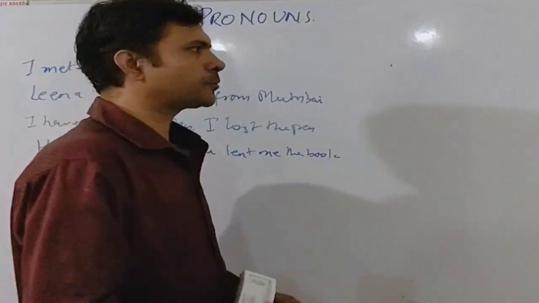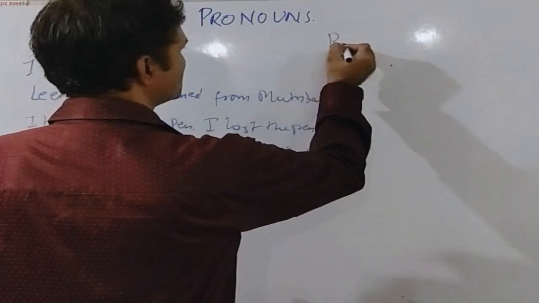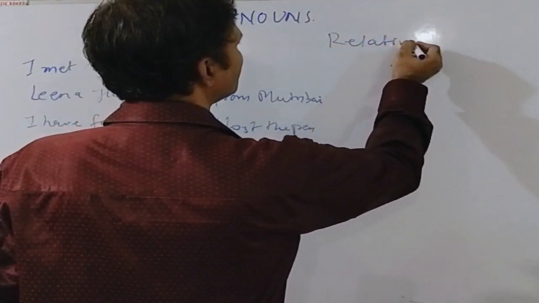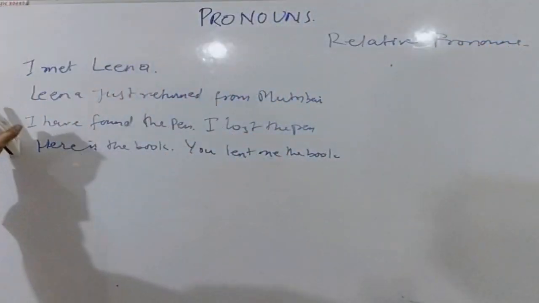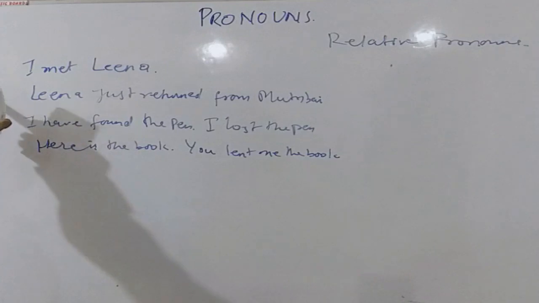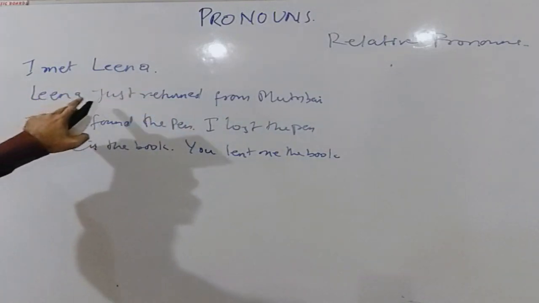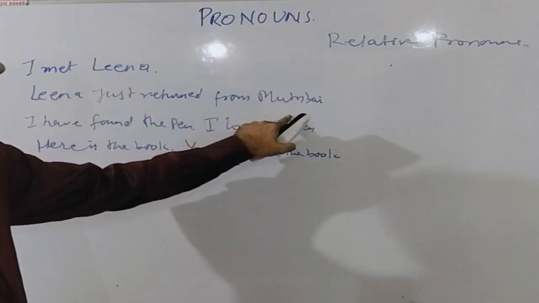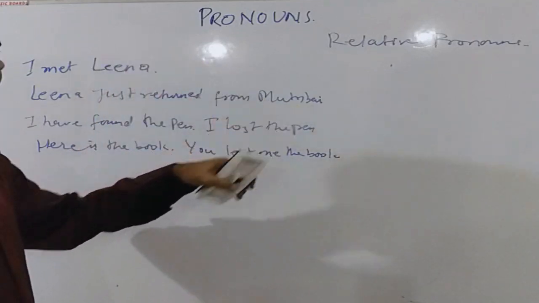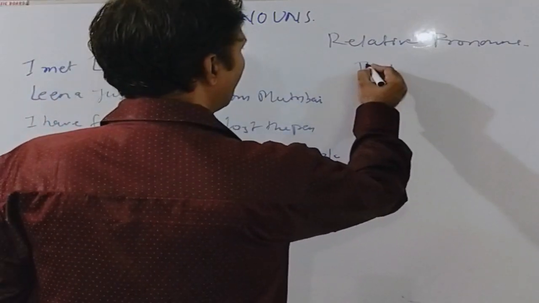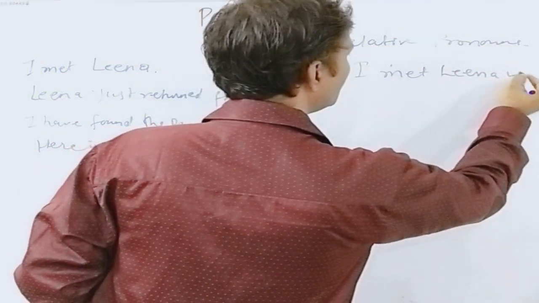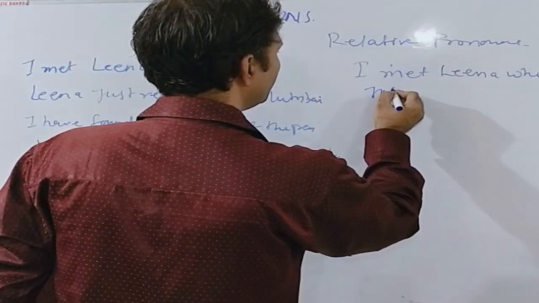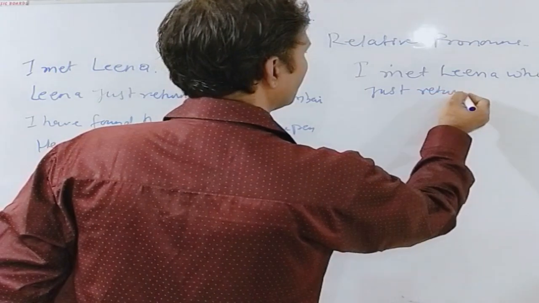The sixth type of pronouns is relative pronouns. Let us see these sentences. I met Leena. Leena just returned from Mumbai. Now we can write these sentences as: I met Leena, who just returned from Mumbai.